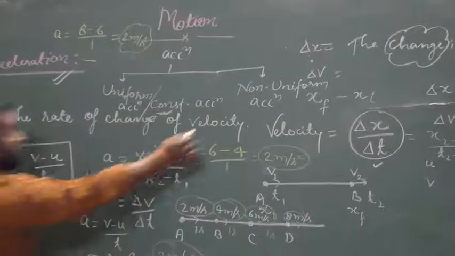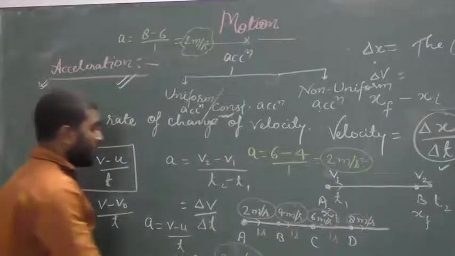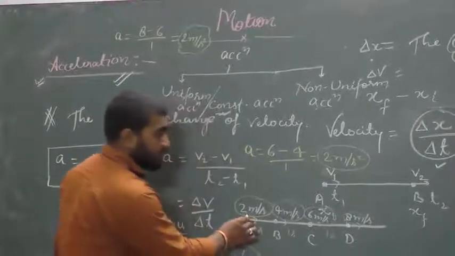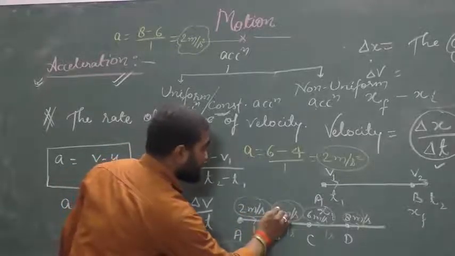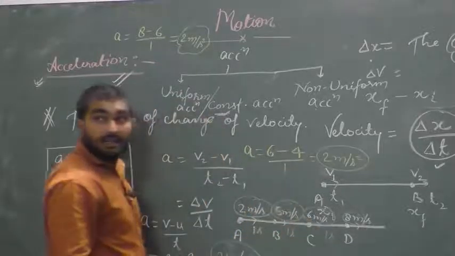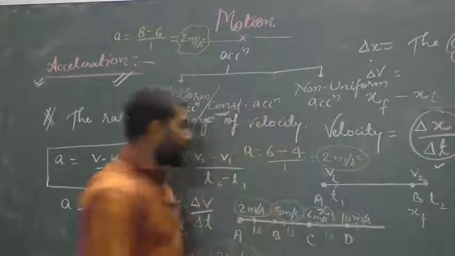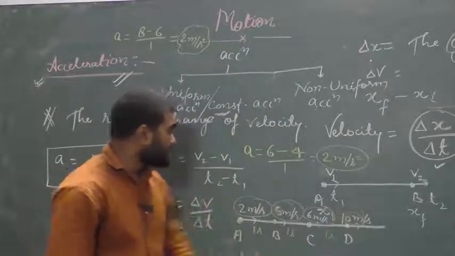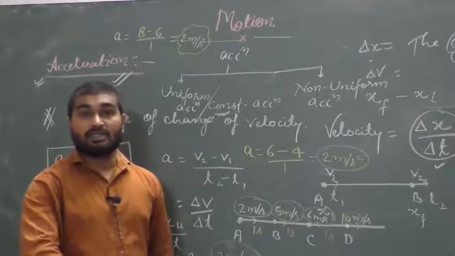Then what do you mean by non-uniform acceleration? If a body is moving with 2 meter per second speed, in the next second its speed becomes 5 meter per second. In the next step its speed becomes 6 meter per second. In another step its velocity becomes 10 meter per second. Okay. Then in this case the increase of velocity is not at a constant rate.